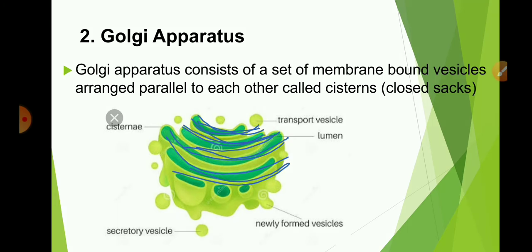Whatever proteins and lipids are manufactured in the endoplasmic reticulum are stored in the Golgi apparatus for some time, and then with the help of the Golgi apparatus, packaging and distribution of them is carried out. And so the membrane of Golgi apparatus and the membrane of endoplasmic reticulum are connected.